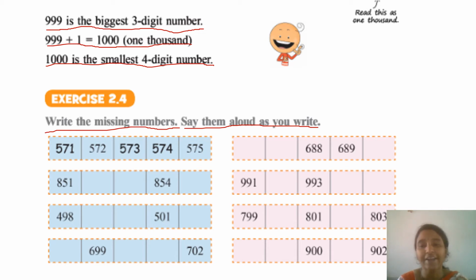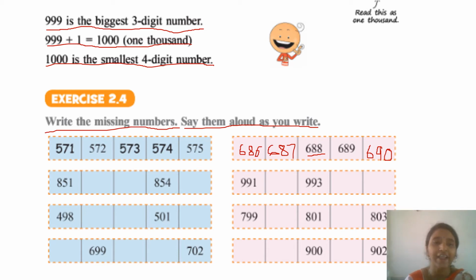Now 688. Before this, which number will come? Before 88, 87 will come, right? So I'll write 687 over here. And before that, which number will come? Before 687, 686, right? So I am writing 686 over here. Now after 689, which number will come? 690. 690 will be the number in the blank.